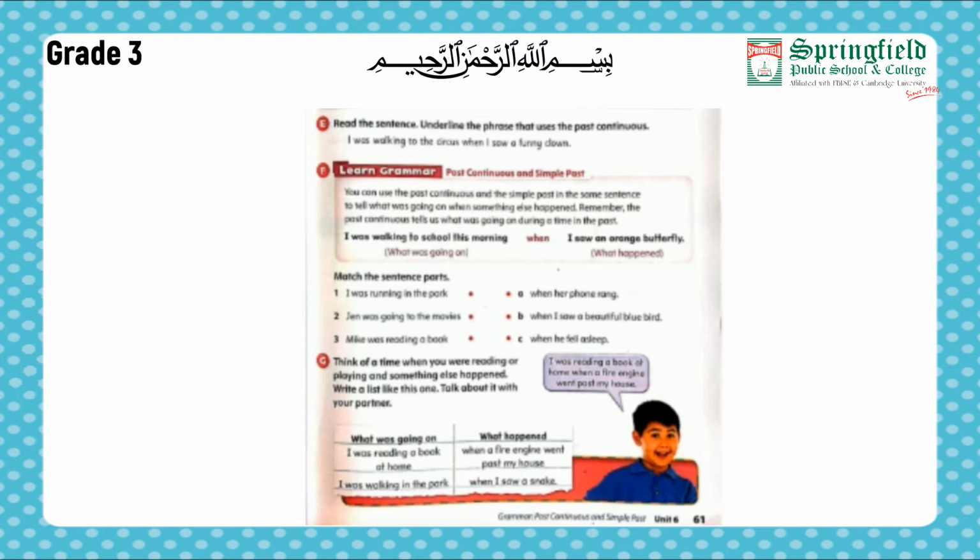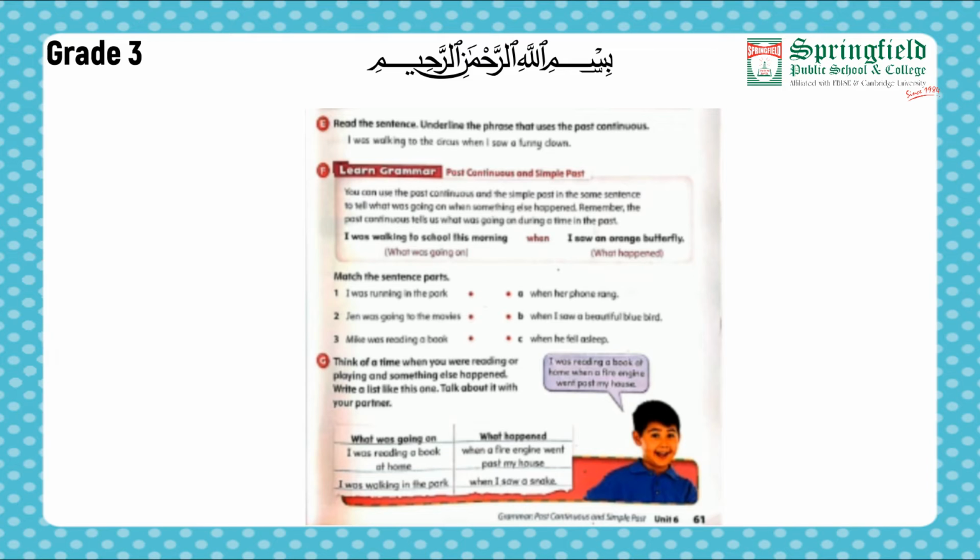I was walking to school this morning when I saw an orange butterfly. Now here first of all they are telling what was going on, that I was walking to school, and what happened? I saw an orange butterfly. So here you can see that past continuous sentence also has got two parts, and both of these parts are in past. That is something that has already happened. That as he was walking, what happened? He saw an orange butterfly.